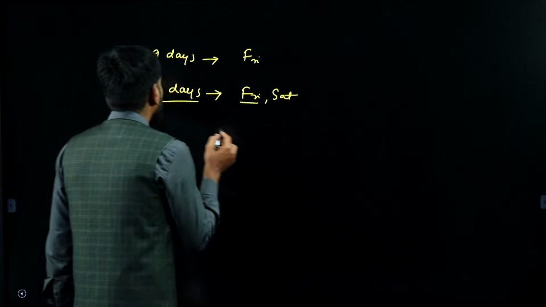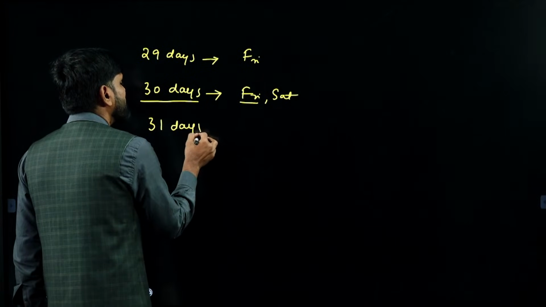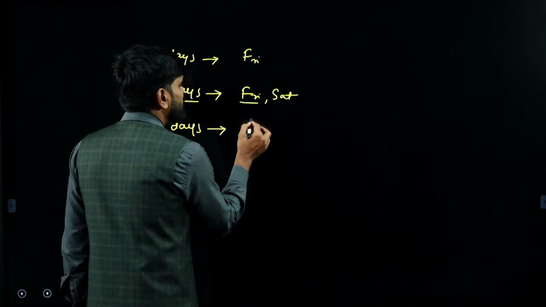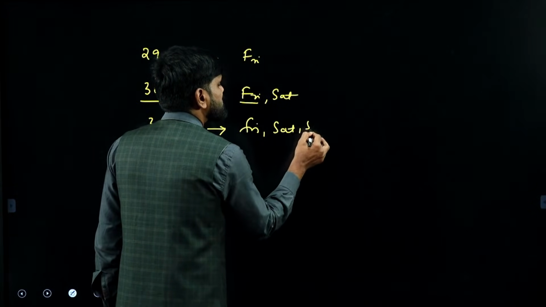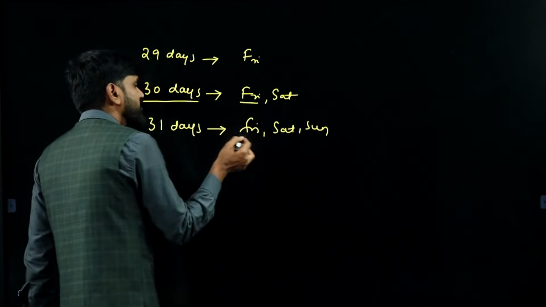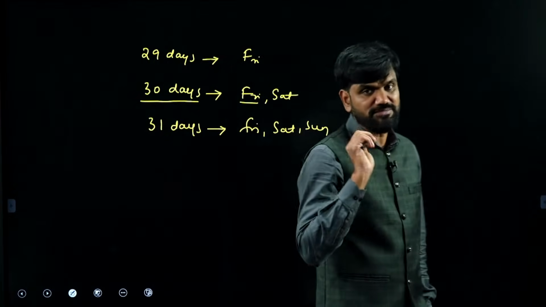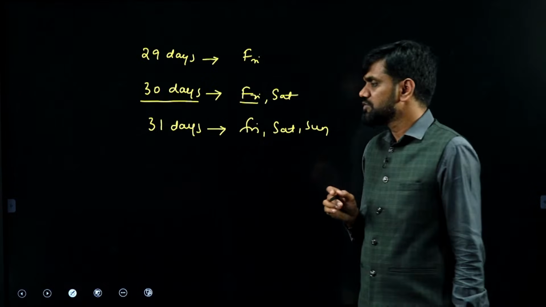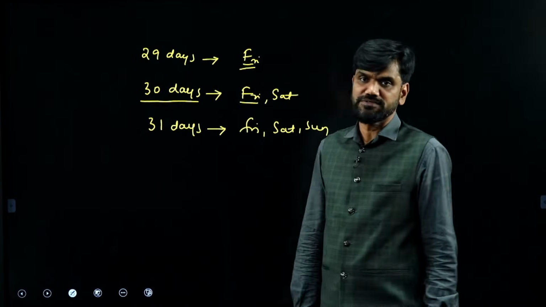If the month has 31 days, the first 3 days of the month will appear 5 times. So Friday, Saturday and Sunday will appear 5 times. The remaining days will appear only 4 times. This is the logic. So in a 29-day month, only the first day will appear 5 times.